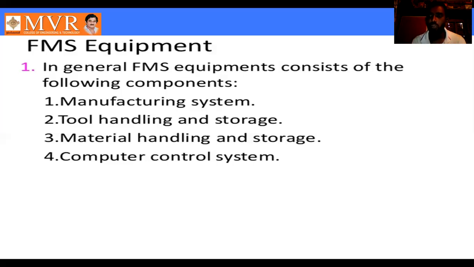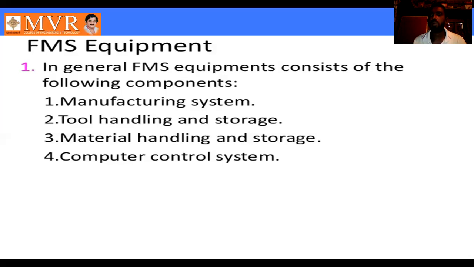Why? Because it is a totally automatic system. Flexible manufacturing system is an automatic system, with automatic machine cells. A number of workstations are gathered together, and not only the machines at the workstations are automatic, but the material handling and storage system is also automatic. So the total system is automatic, and controlling is very important. If we cannot control it properly, you can see damage to the total production. So those are the main equipments for the flexible manufacturing system.